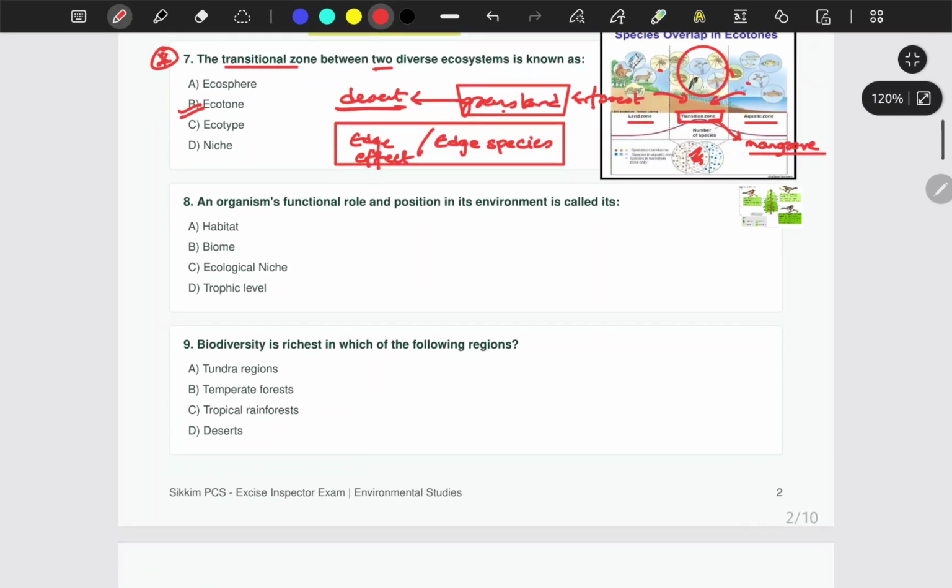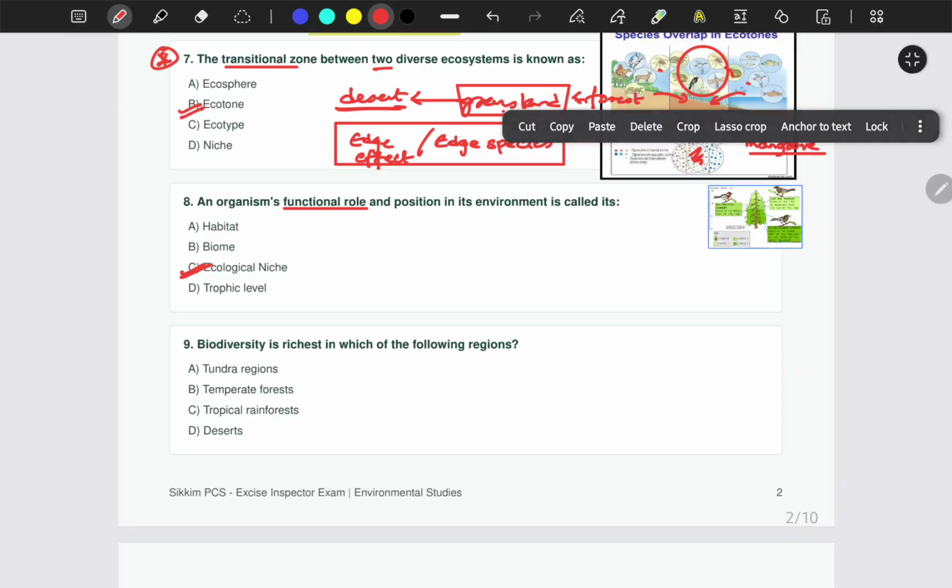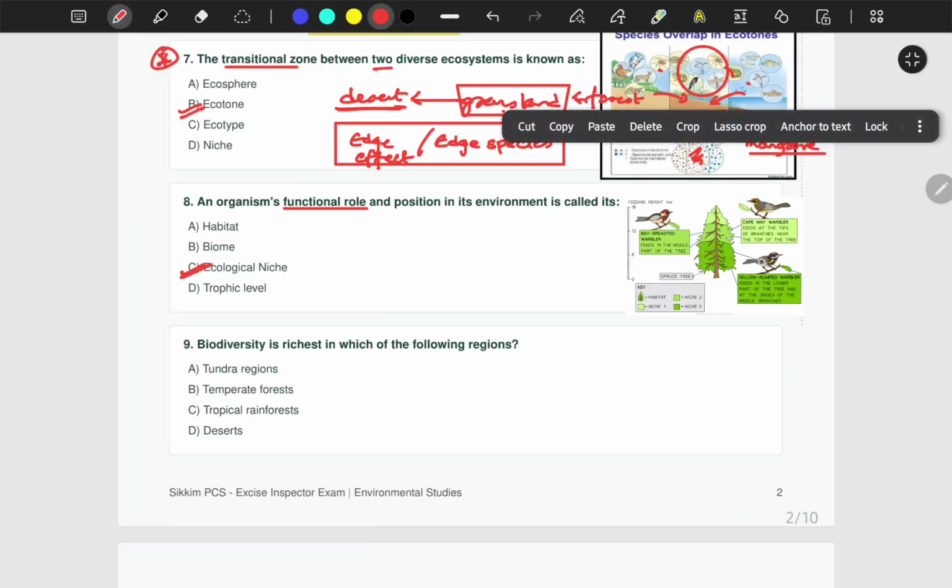On to the next question, question number 8. An organism's functional role and position in its environment is called as option A, habitat, option B, biome, option C, ecological niche, or trophic level. Whenever you see the words functional role, the correct answer is always going to be ecological niche. Let me show you what a niche means.